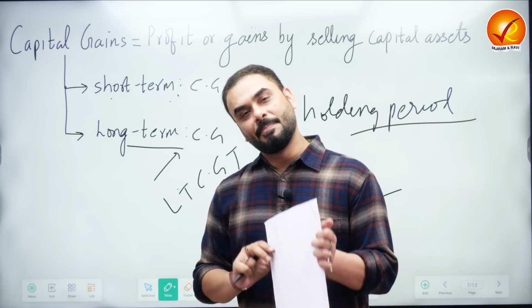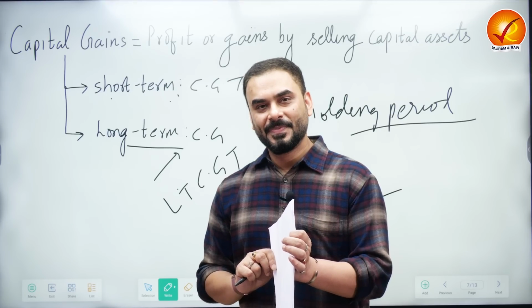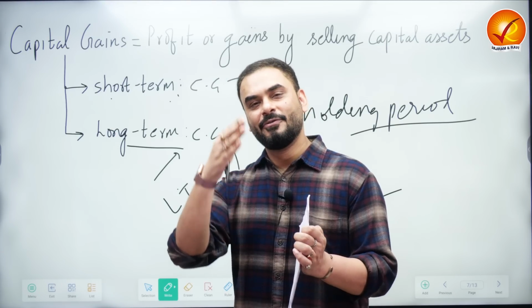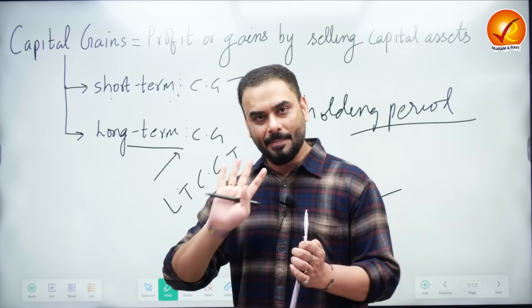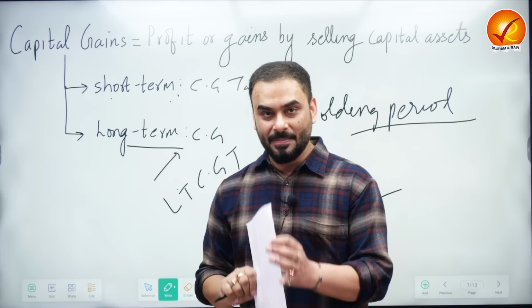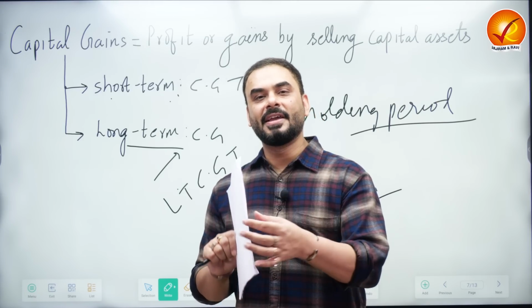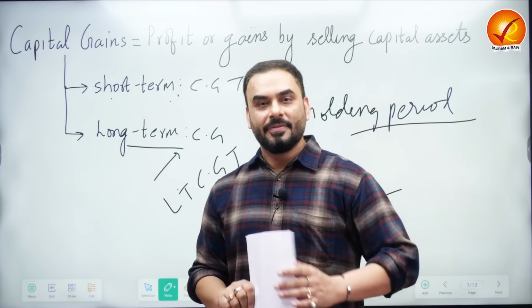Which means that depending on the type of assets and the holding period, we have different definitions for short-term gains and long-term gains for different capital assets. For shares, 12 months, and for things like house, jewelry, etc., it is 24 months.